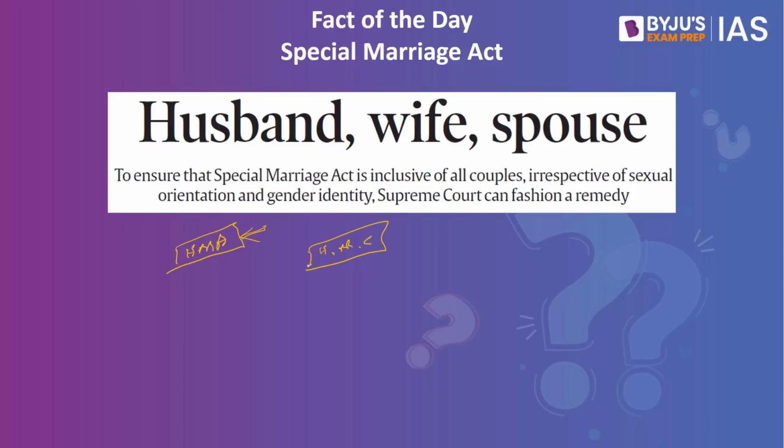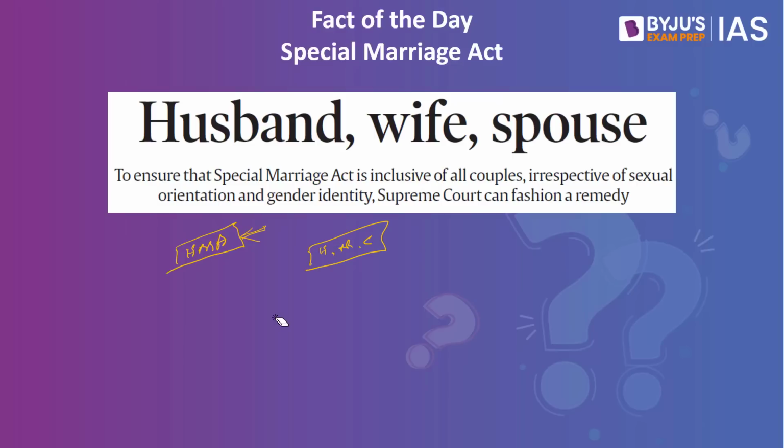So basically, when it comes to the personal laws, people belonging to the same community get married under their own personal laws. But when it comes to people from different communities getting married, what we have is the Special Marriage Act. The purpose of the Special Marriage Act is to establish legal measures to protect all those who want to marry across different religions. This act applies to all Indian nationals whether they live in India or outside.